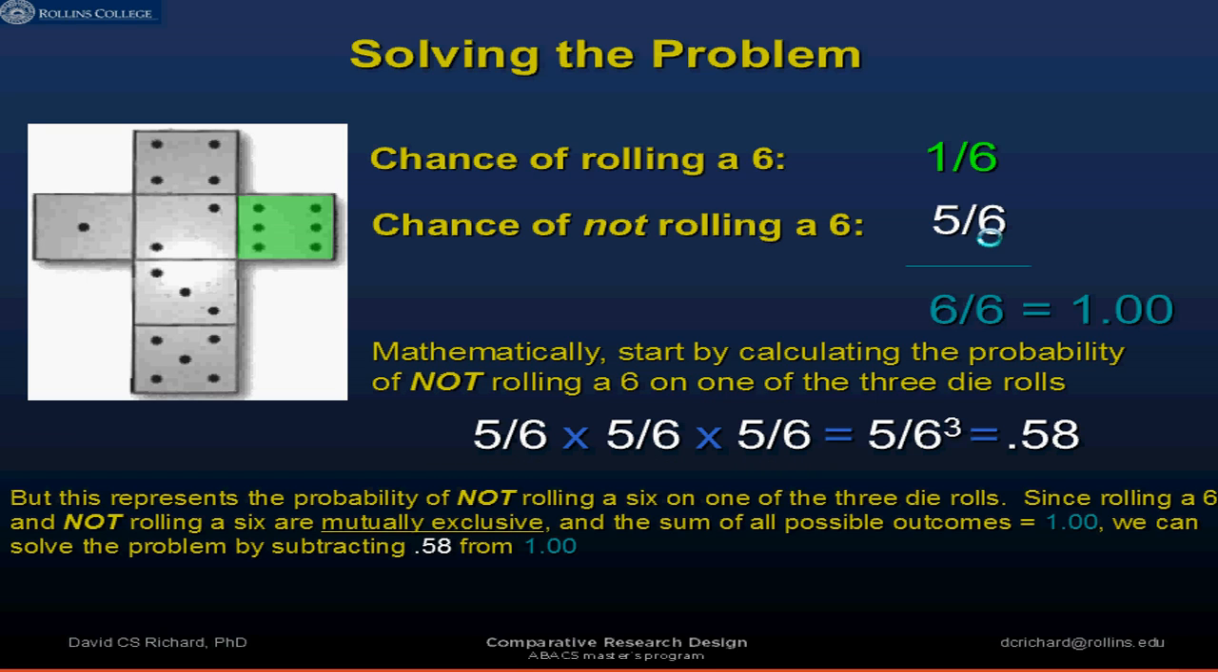Okay? So the 0.58 represents the probability of not rolling a 6 on one of the 3 die rolls. But that's not what we're asking. What we're asking is, what's the probability of rolling a 6? So all we do is subtract that 0.58 from 1.0, we get 0.42. So what that means is there's a 42% chance of rolling a 6 on at least one of the 3